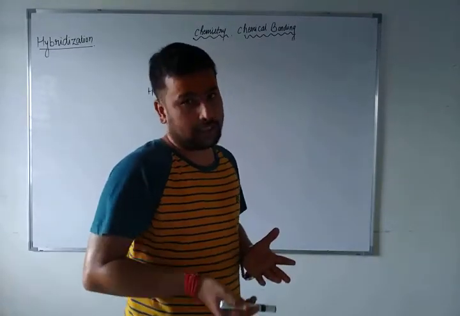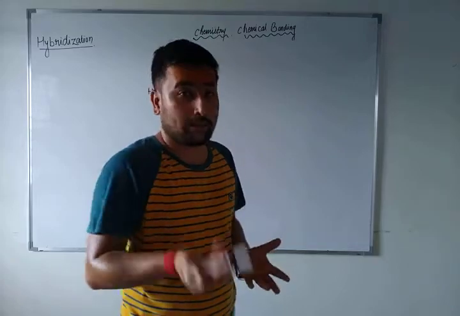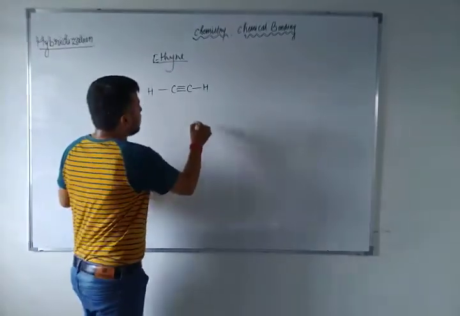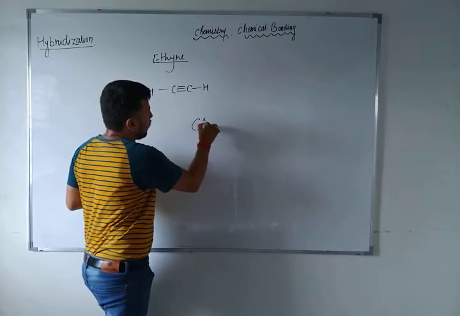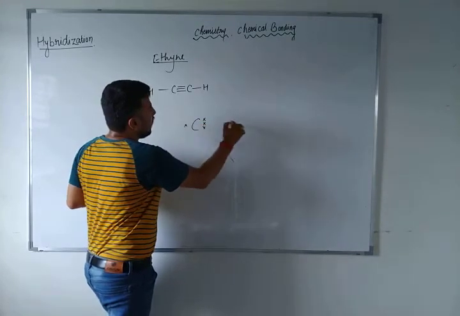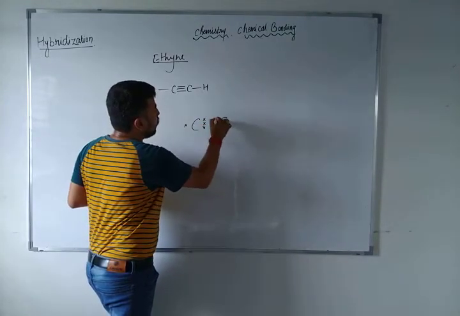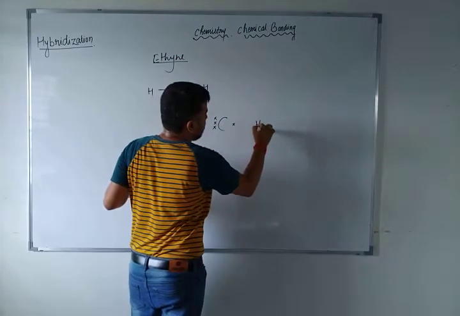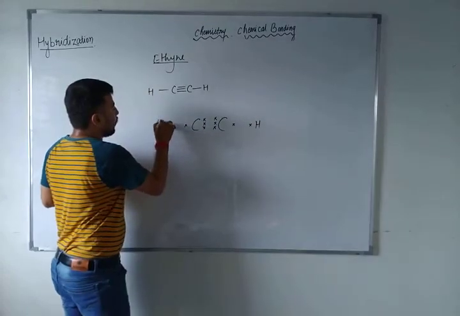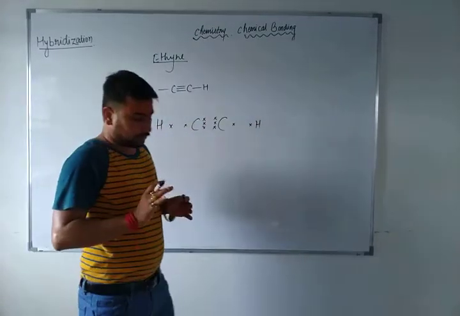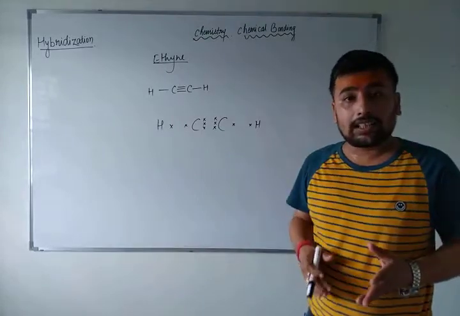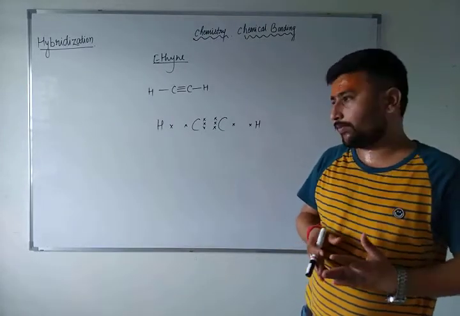how do they do the mutual sharing? आपस में वो लोग किस तरह से mutual sharing है? So I just want to tell you, just suppose here that carbon has 4 valence electrons, 1, 2, 3 and this 4, and this carbon has 1, 2, 3 and this 4. Hydrogen has 1 valence electron, and this hydrogen also has 1 valence electron, right? Now the question is, how does this mutual sharing happen?